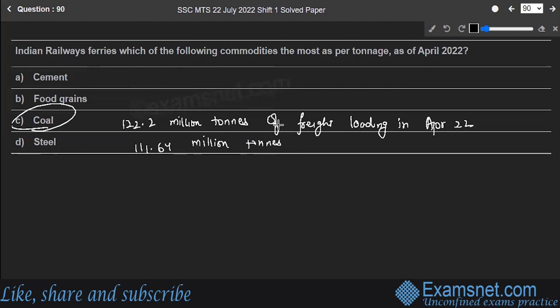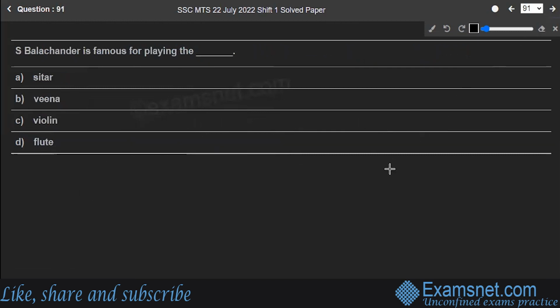The Indian Railway has registered a 32% increase in its transportation of coal to power plants. Indian Railways has registered a huge growth in the field of coal transportation. So, option C is the correct answer to the question. Next is question number 91.